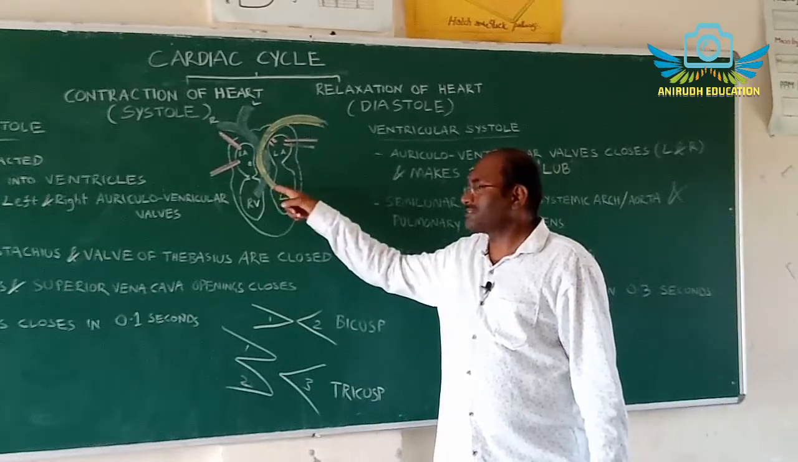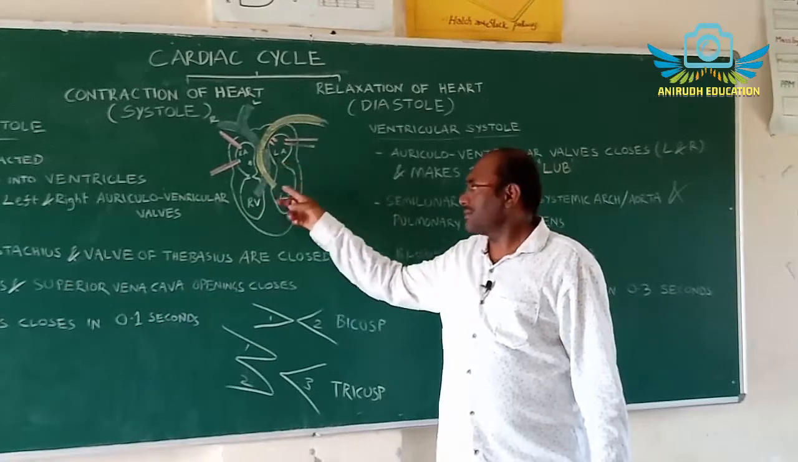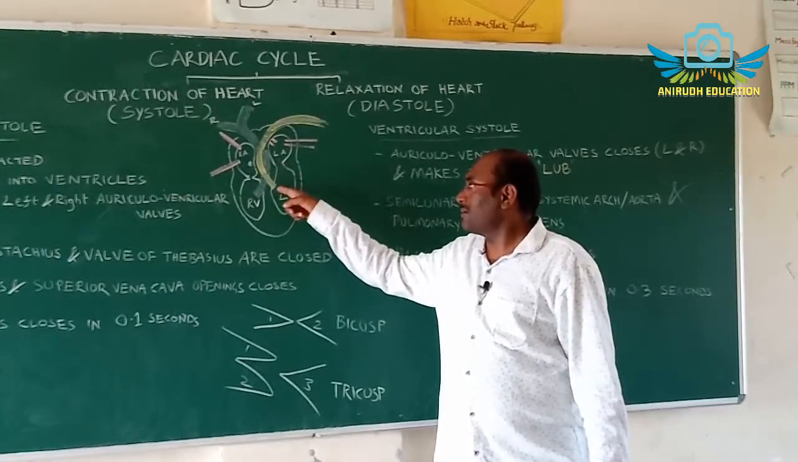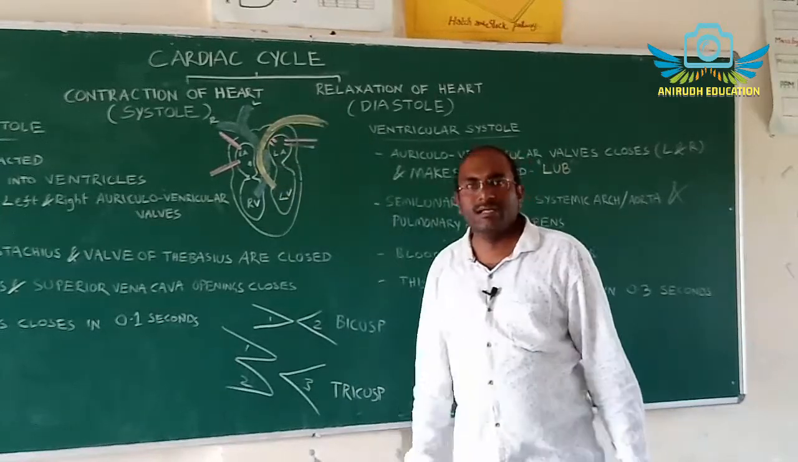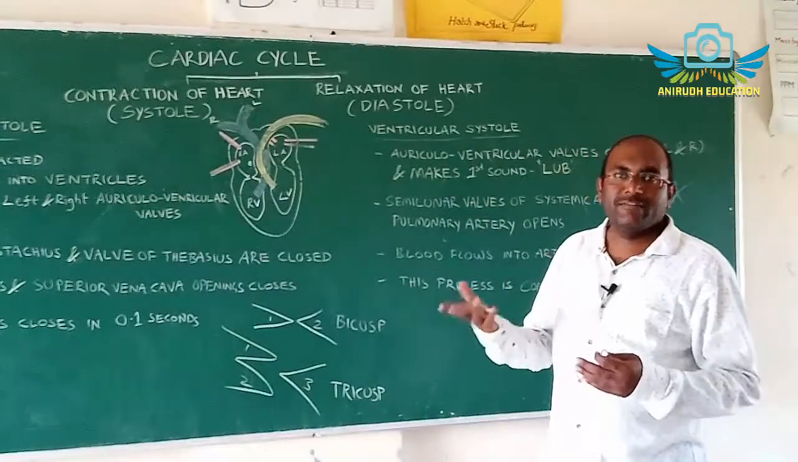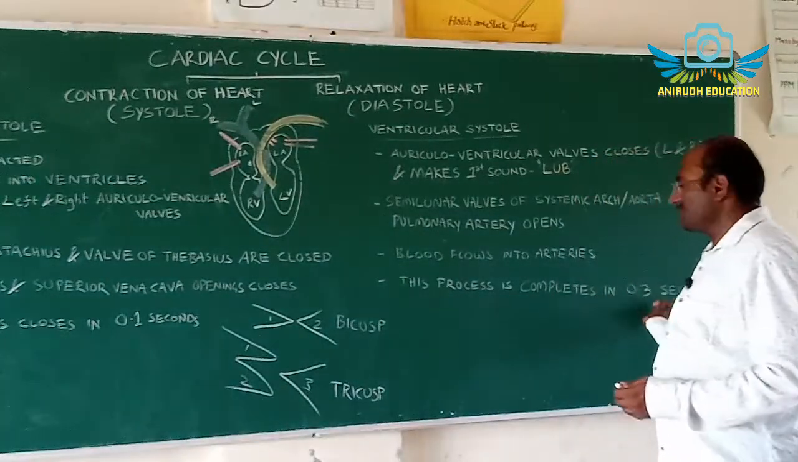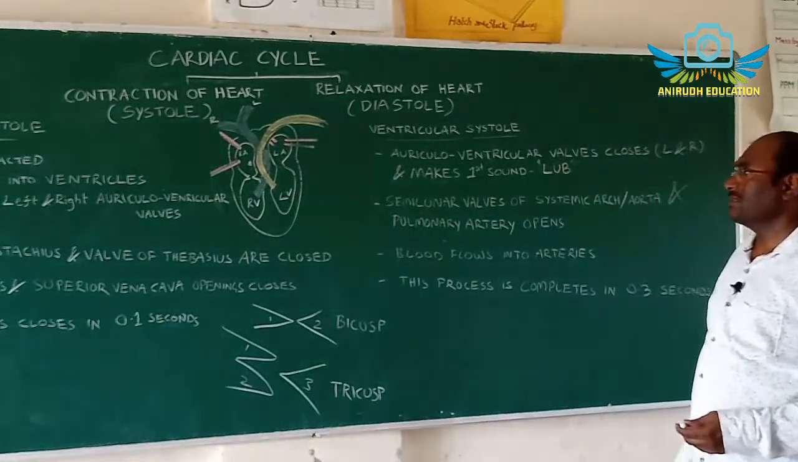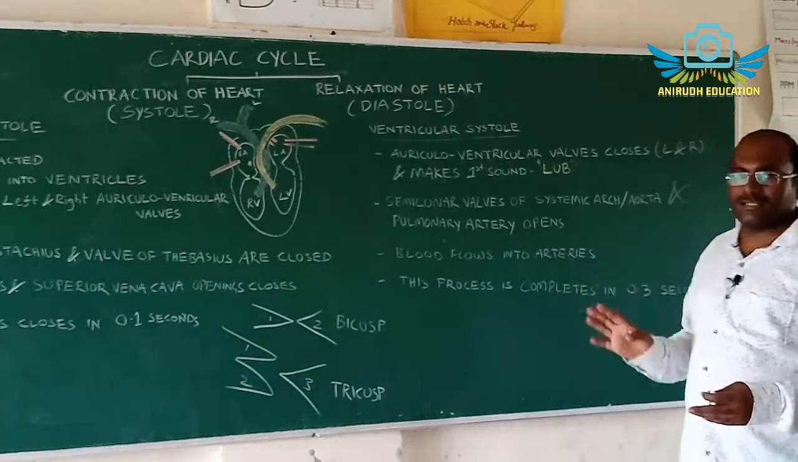Later, after opening of the semilunar valves and closing of the bicuspid valve, this oxygenated blood passes into the systemic arch and distributes into the different body parts. So this entire process is completed in 0.3 seconds. This is the auricular systole and ventricular systole.